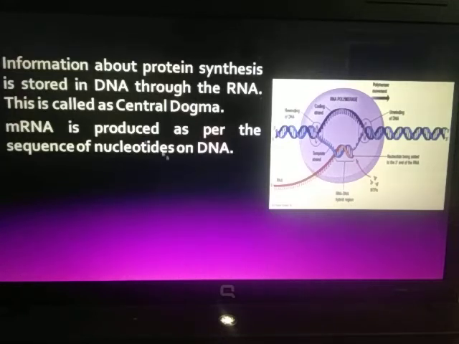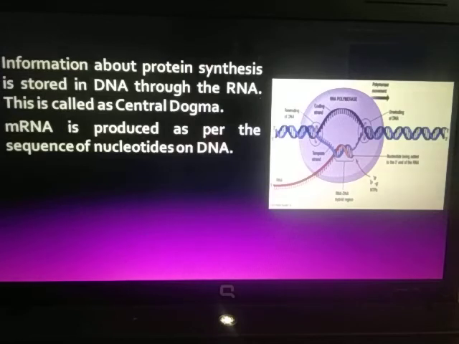The nitrogenous bases are adenine, guanine, thymine and cytosine in the case of DNA. But in the case of RNA, in place of thymine, uracil is present. So whatever the sequence on the DNA, the RNA is complementary. For example, if adenine is present on DNA, on RNA it will be uracil.